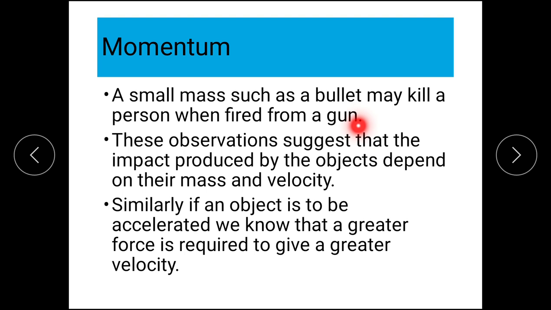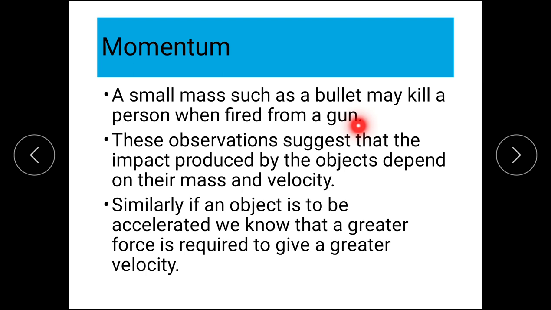Nothing will happen to the wall. But if the same bullet, with the same mass, is put in a gun and fired at the wall, it might go through the wall, and even if it does not go through, it will definitely create a dent in the wall. So the mass of the bullet was the same, but the velocity was different.